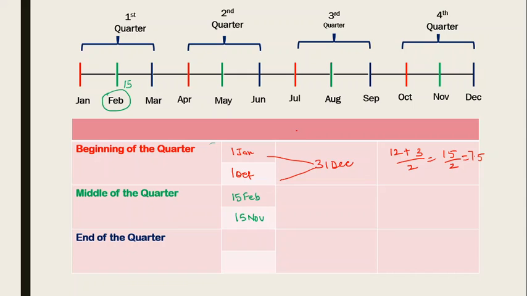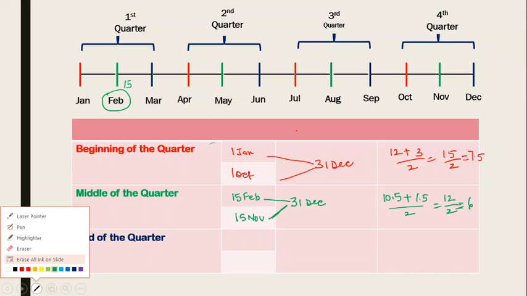So again, which date do I have to compare this with? 31st of December. So just find out the months over there. That is 15th Feb to 31st of December. How many months will be there? 10.5 plus. Now find out the months here. It's 15th November, so it is 1.5 divided by 2. So it is 12 by 2 or 6. This is the way it is calculated.